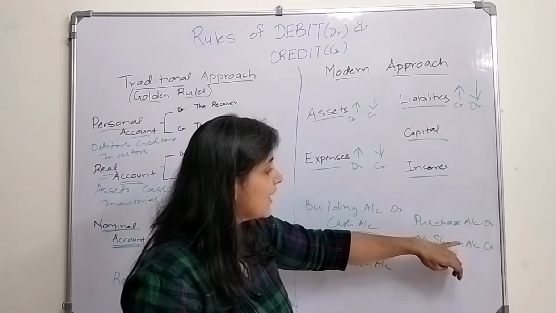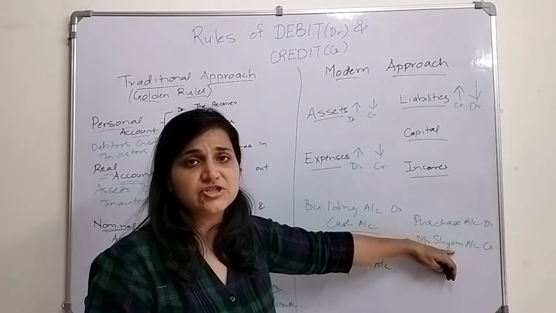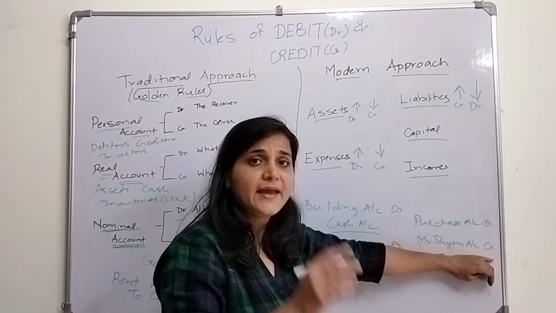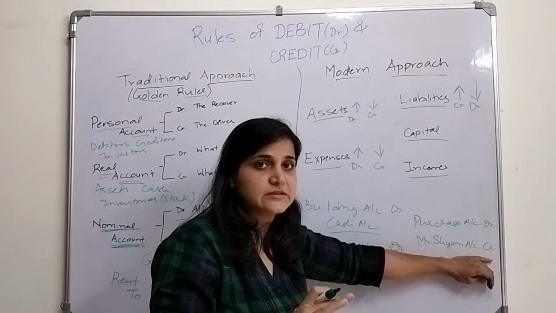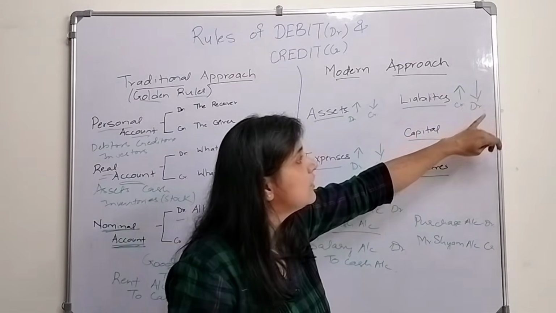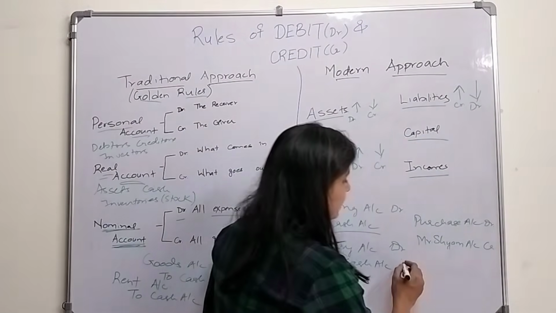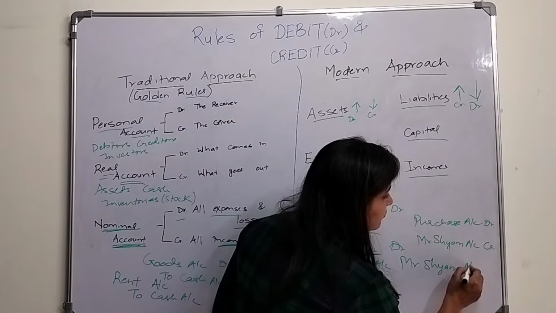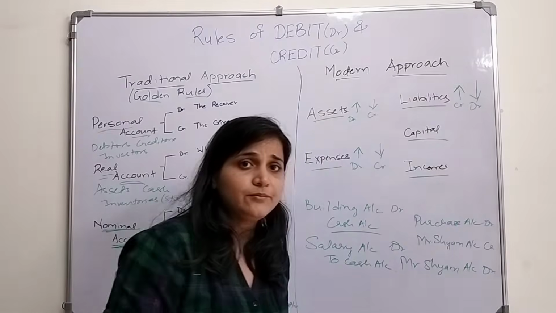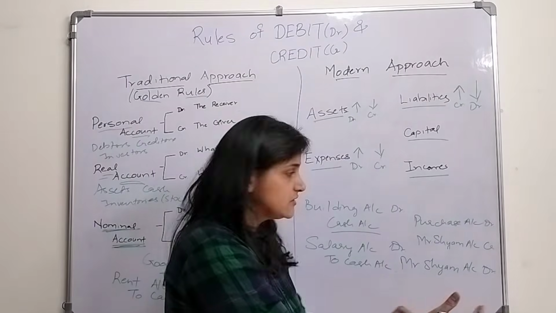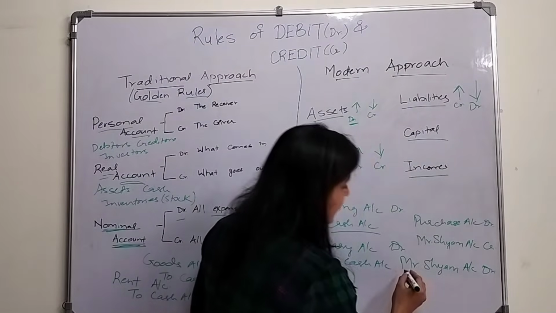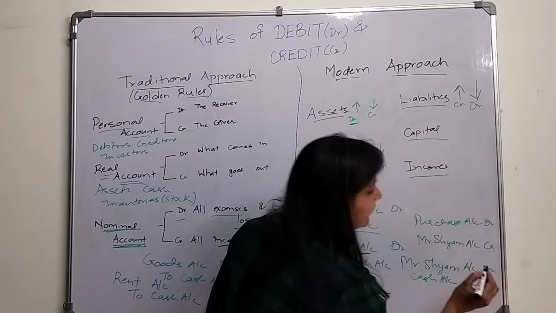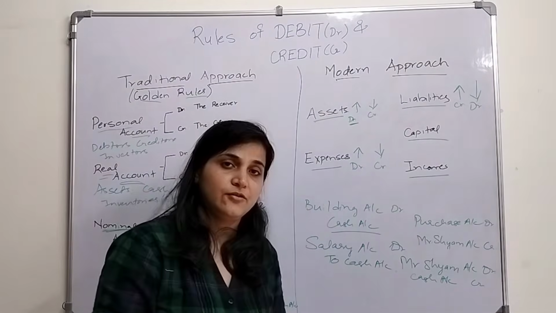Okay, let's say I paid money to Mr. Sham. If I paid money to Mr. Sham, my liability reduces, it decreases. So I will debit Mr. Sham's account. I am paying cash to Mr. Sham. Cash is my asset, and the cash account will be credited because my asset is reducing.